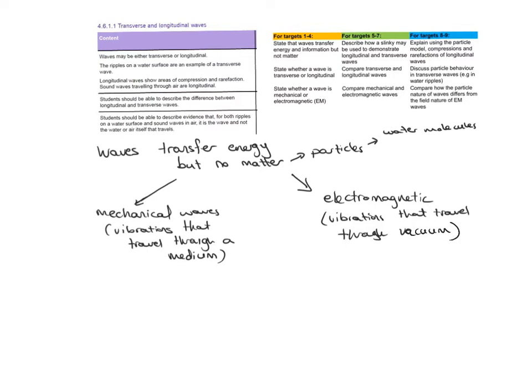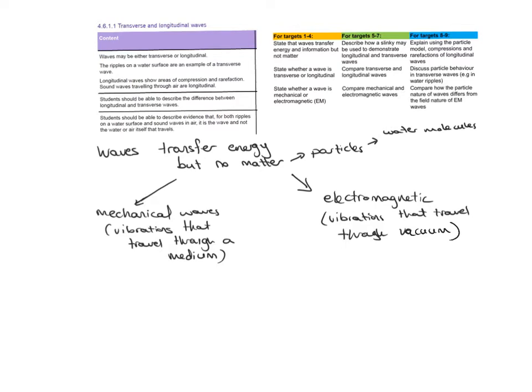But then we have to also look at some examples. Mechanical waves could be, for example, sound waves. Sound waves have to travel through a medium, through air. Water waves, once again, have to travel through a medium, which is water particles.